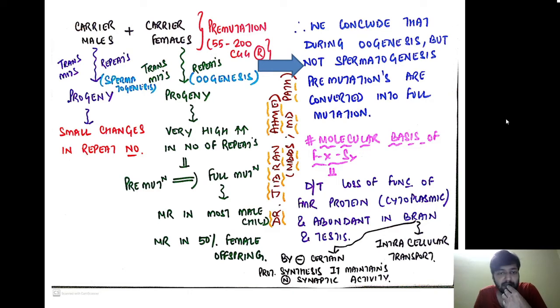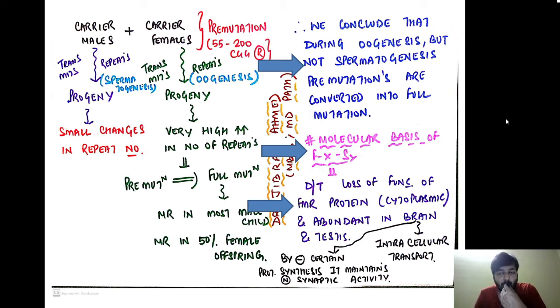So in short, we are saying the pre-mutation will become full mutation and express the disease during oogenesis and not during spermatogenesis. The molecular basis of Fragile X syndrome is that it occurs due to loss of function of FMR protein, which is a cytoplasmic protein abundantly found in the brain and the testes. That is the reason the patient presents with macroorchidism and with neurodegeneration.